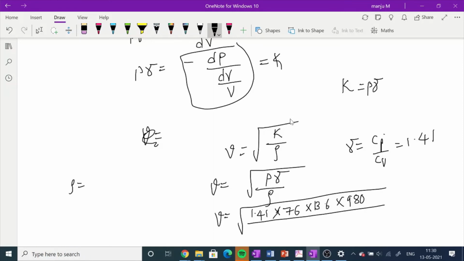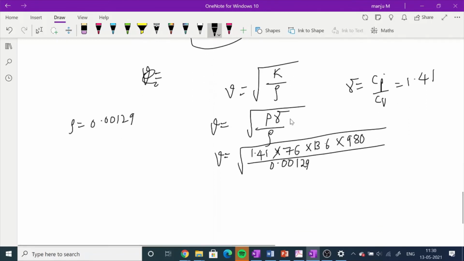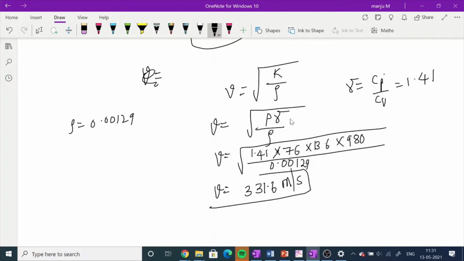There I did it in SI units, here I will have both of them. Now if I substitute this value, we get V equal to 331.6 meter per second.